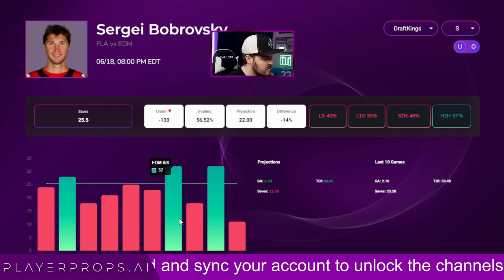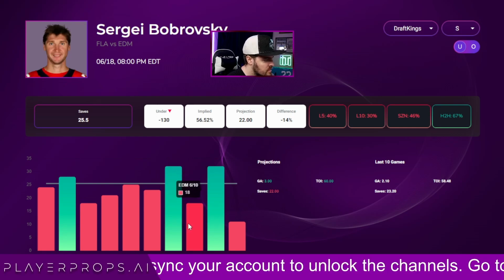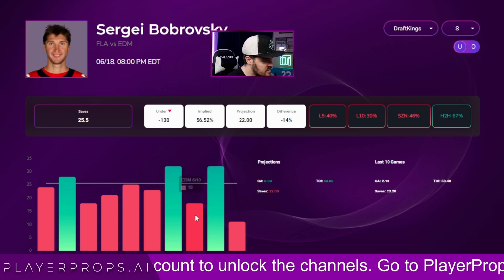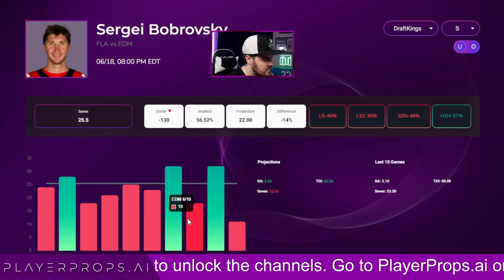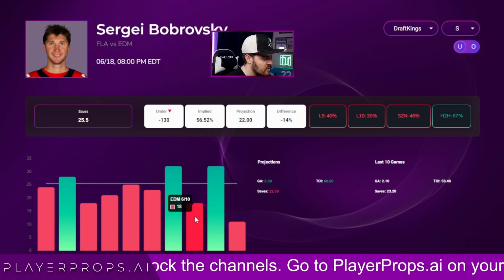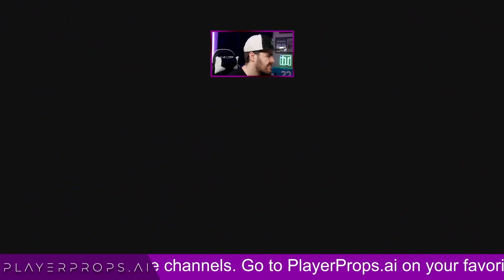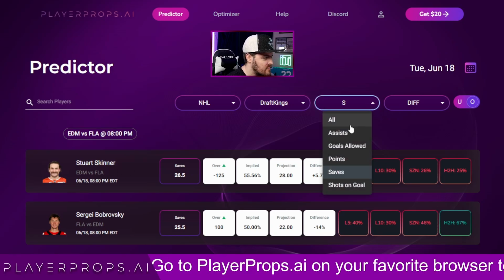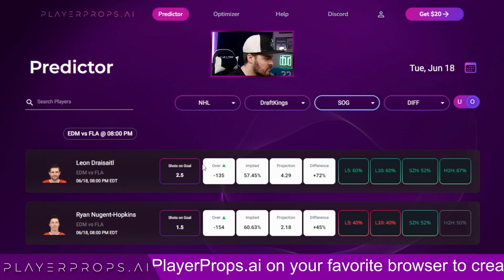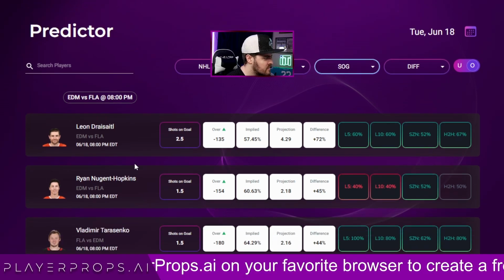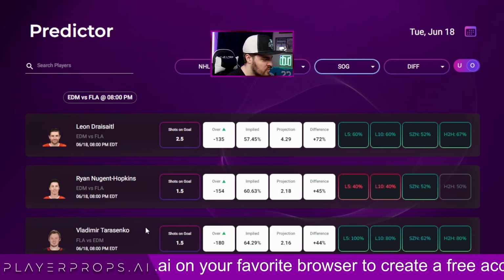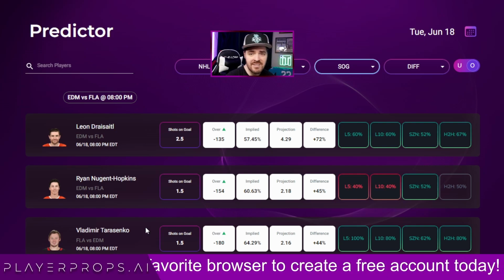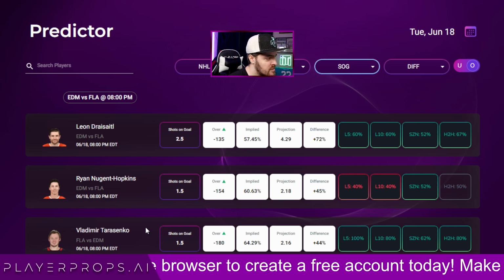If they're going to win the Cup tonight, I would assume that he's going to have one of these 32 save performances. Edmonton's just going to go nuts and put a lot of shots on him. But they also won this game, and they only had 18 shots. So you can lock in Bob if you want to for the under 25.5 saves. But the 2 that we're focusing on are the 2 we've already highlighted: Leon over 2.5 of Edmonton, and then Vladimir over 1.5 of Florida. So that's our very first NHL show.